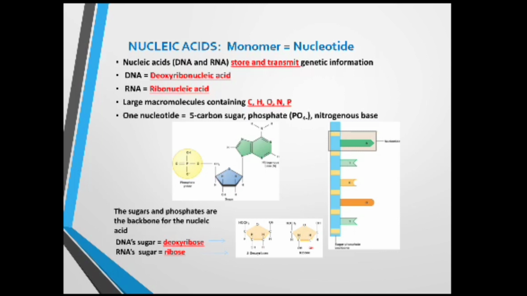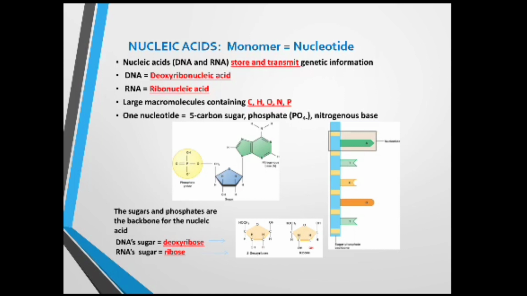Once again let us see what DNA is. DNA means deoxyribonucleic acid and RNA means ribonucleic acid. Then large macromolecules containing carbon, hydrogen, oxygen, nitrogen and phosphorus are nothing but the nucleic acids.